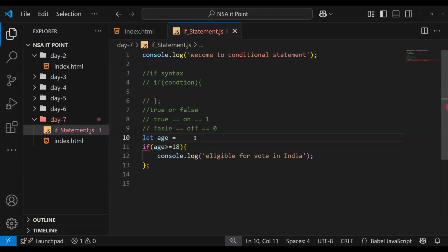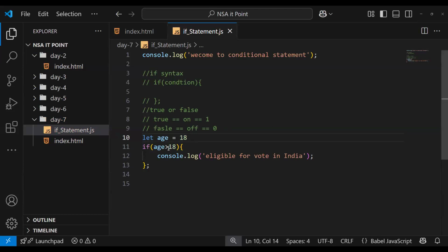Let's change the age to 20. Let's say 18, only 18. If I don't write the equals and I just write age greater than 18, is it true here? Tell me in chat.